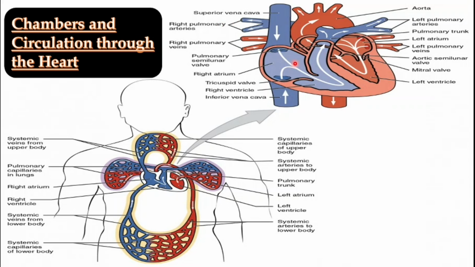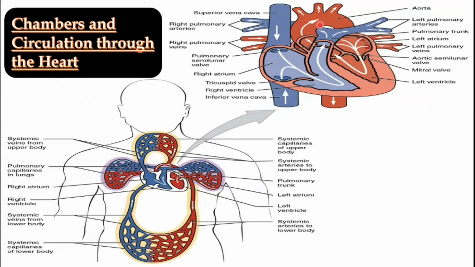So this deoxygenated blood, which is poor in oxygen but rich in carbon dioxide, goes into the lungs by the pulmonary arteries, and in the lungs the gas exchange takes place, and the blood picks up the oxygen and removes the carbon dioxide. Then this oxygen-rich blood comes back to the heart by the pulmonary veins into the left atria, and from the left atria it goes into the left ventricle, and from the left ventricle it goes into the aorta and then to the systemic circulation.